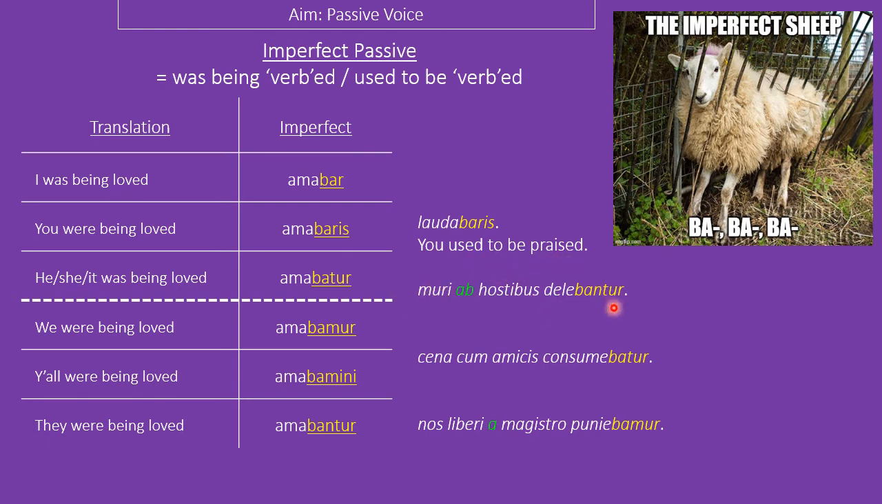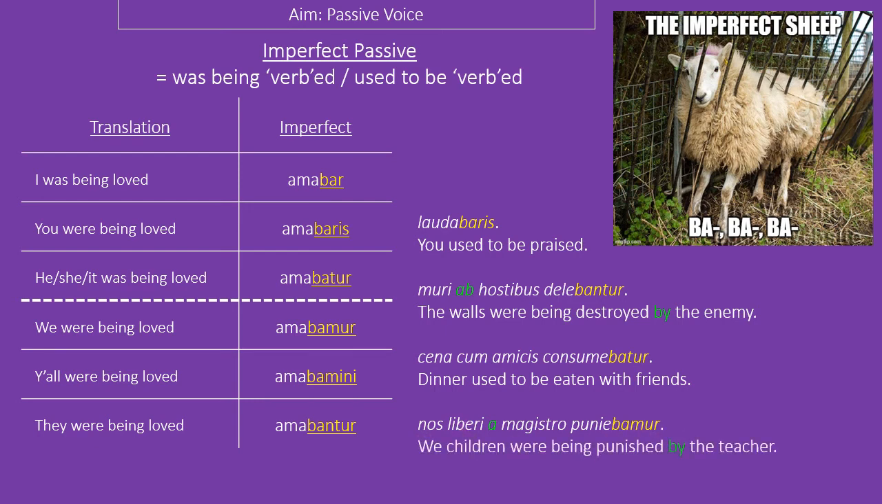Muri delebantur ab hostibus, the walls were being destroyed by the enemy. Cena cum amicis consumebatur, some accidental alliteration there. The dinner used to be eaten with friends, perhaps a reference to the pandemic. And finally, nos liberi, we children, puniebamur, were being punished a magistro, by the teacher.